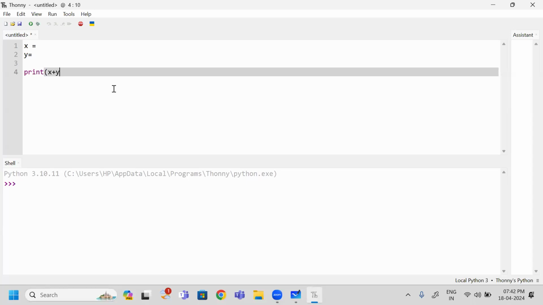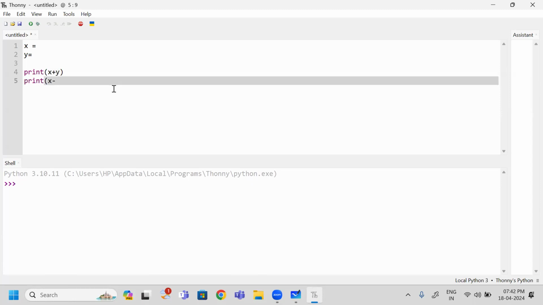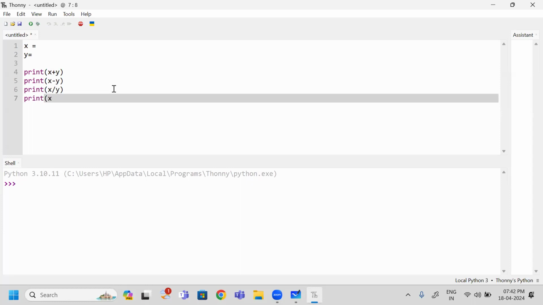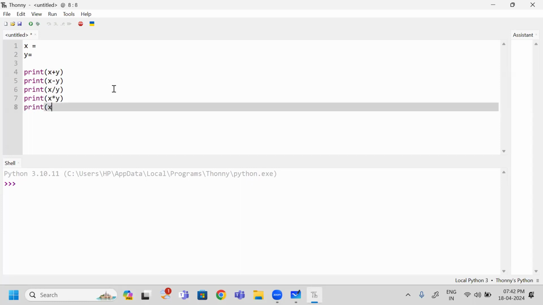So x plus y I am executing. Next, print x minus y. Next, print x divided by y. Next, print x multiplication y. Next, print x to the power of y. You have modulus and other operators also available, but as of now, I will go for these.